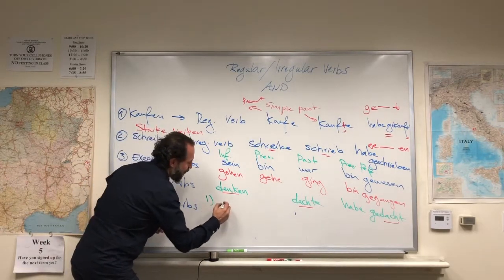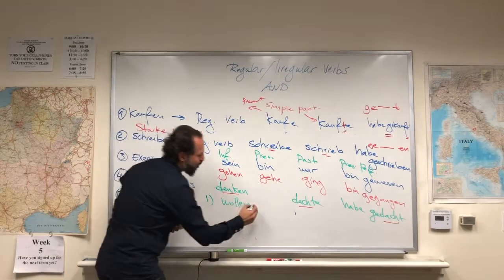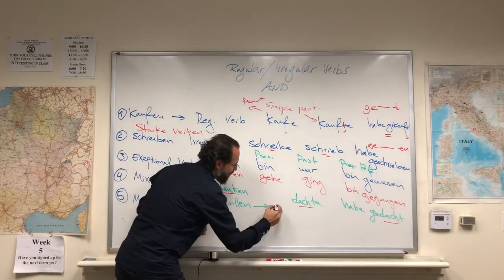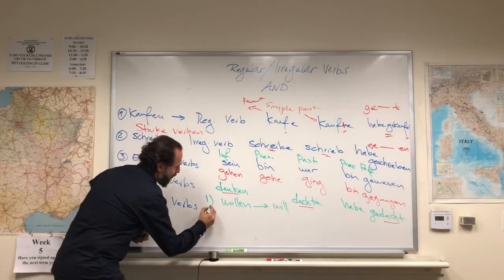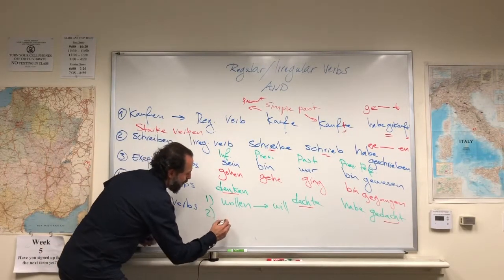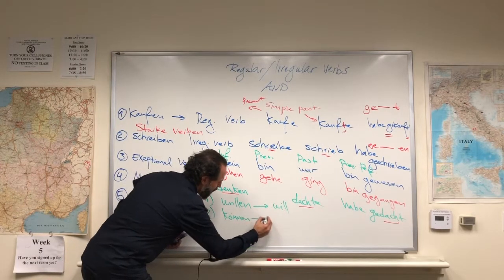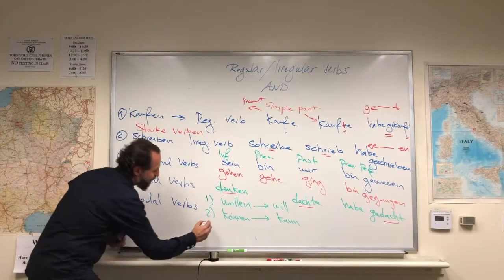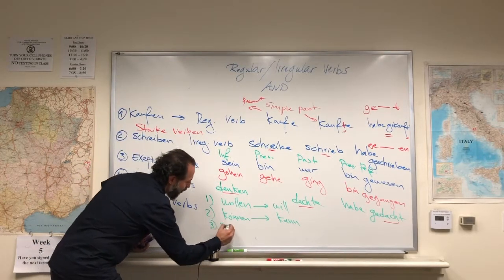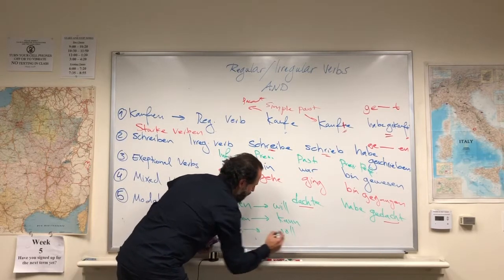1, the verb wollen. Conjugating is different. Ich will. Then we have the verb können. Ich kann. And then we have the verb sollen. Ich soll. This is quite regular.